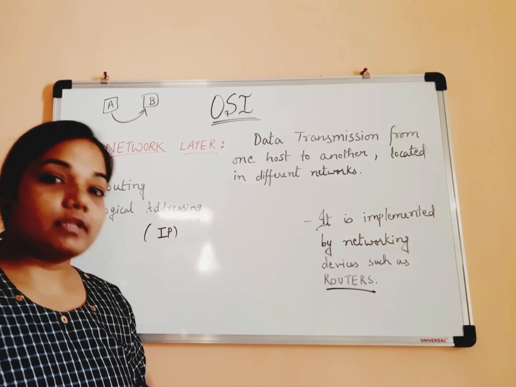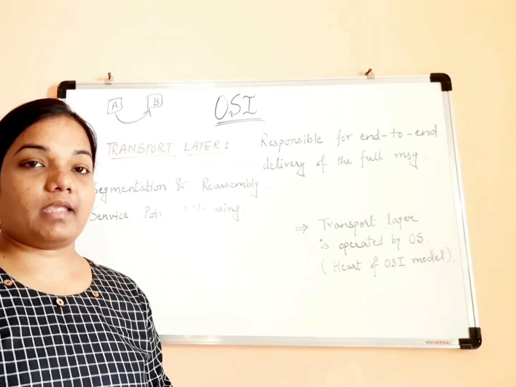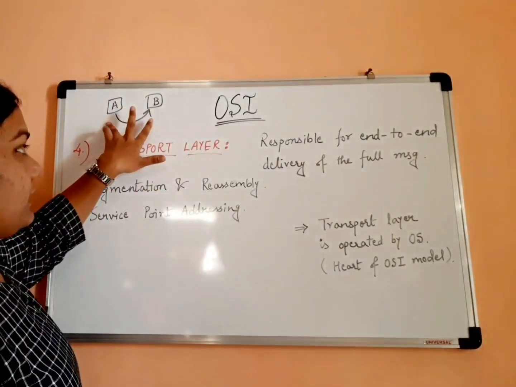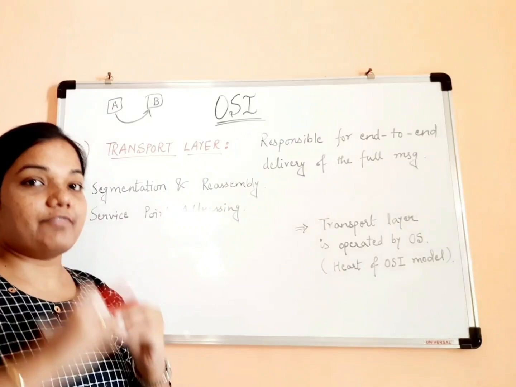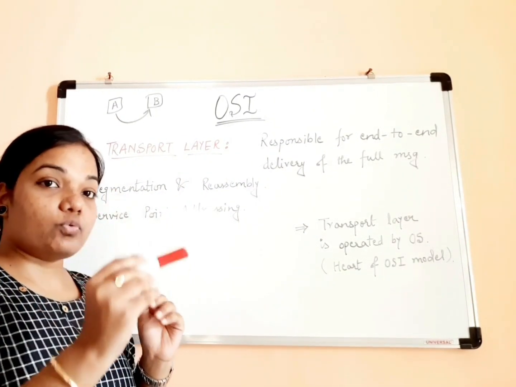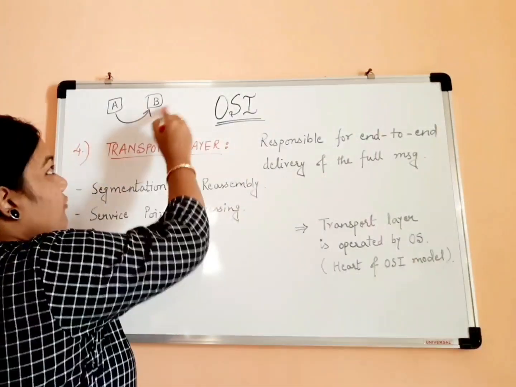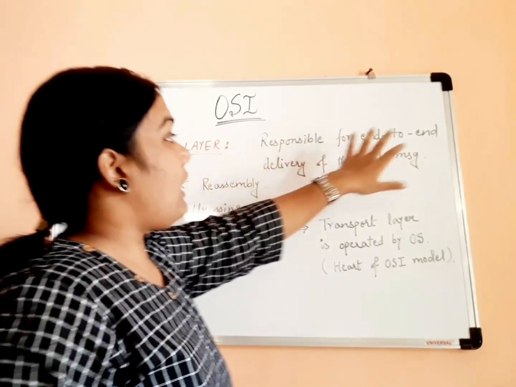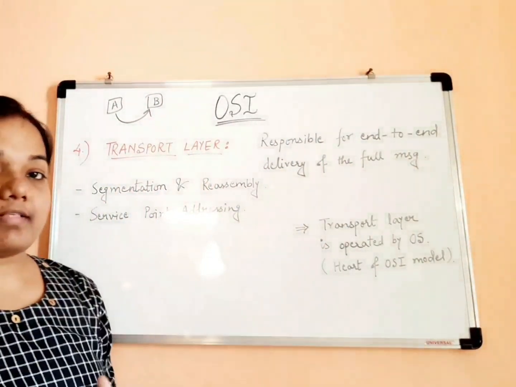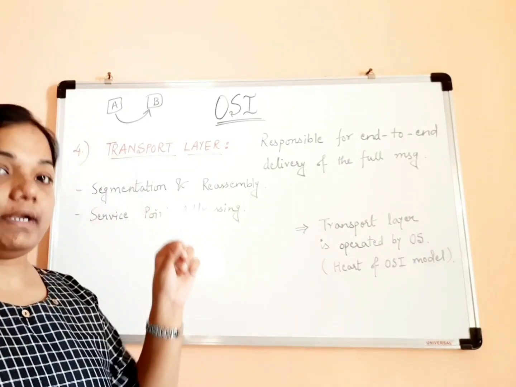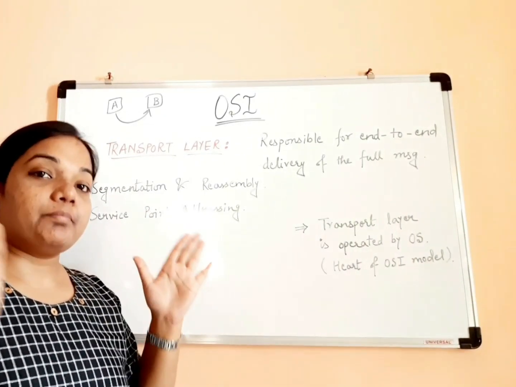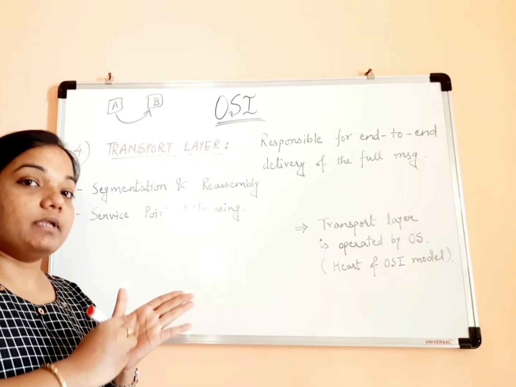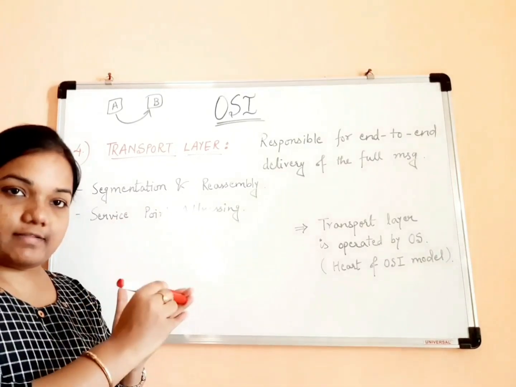Now we will go to our fourth layer, that is the transport layer. As we have learned, transport layer is responsible for receiving or sending the message to the particular port or process of any particular host. So we can say that transport layer is responsible for end-to-end delivery of the complete message. It is called end-to-end delivery because from any particular port or process of one system, it delivers the message to the required particular port or process of another system. Fine.